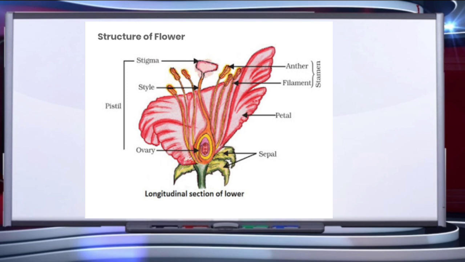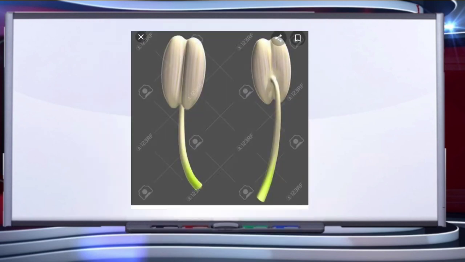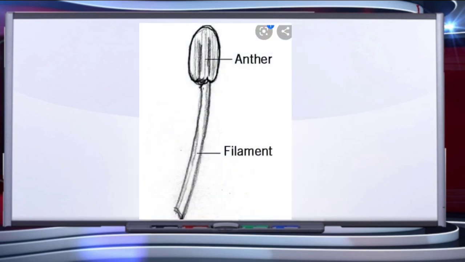The third whorl is androecium. Stamens are the third set of organs, which may be arranged in one or more whorls. All stamens of a flower are collectively called androecium. A stamen has two parts, children. The filamentous part is called stalk, and the swollen bilobed structure attached to the distal end of the stalk is called anther. Each lobe of anther has two inner chambers called microsporangia. Pollen grains or male gametes are produced in microsporangia.